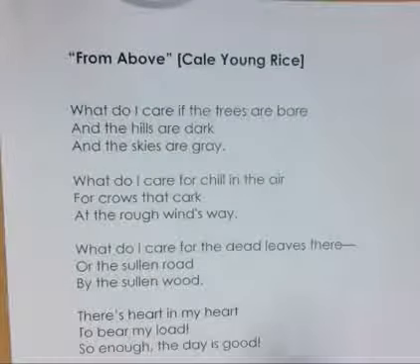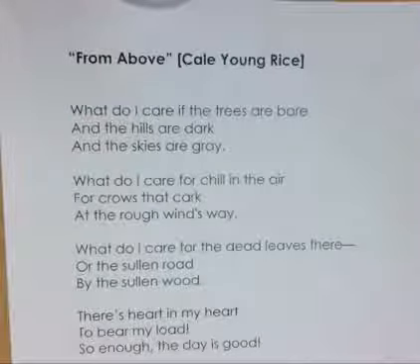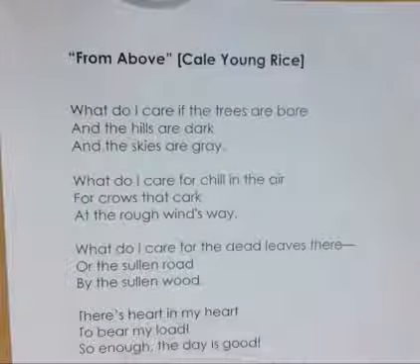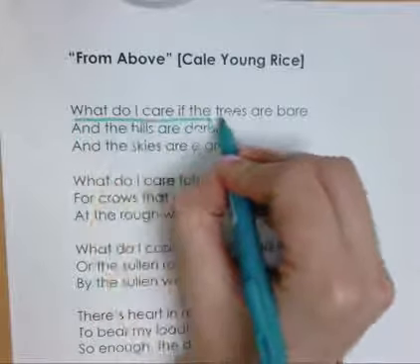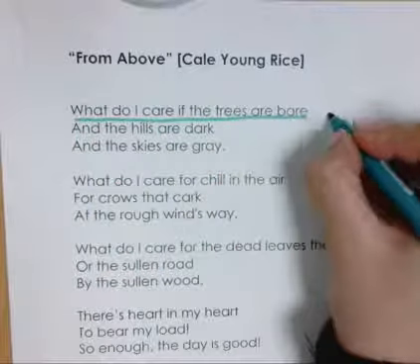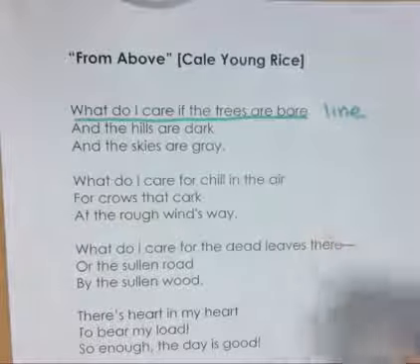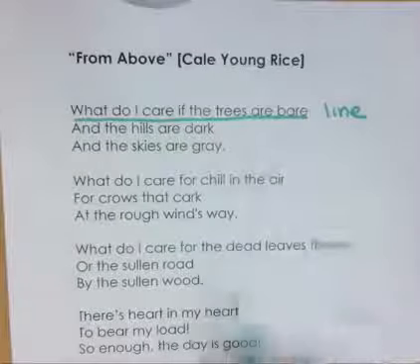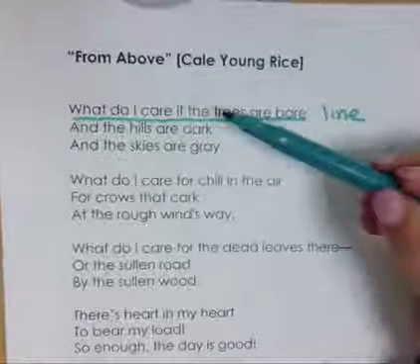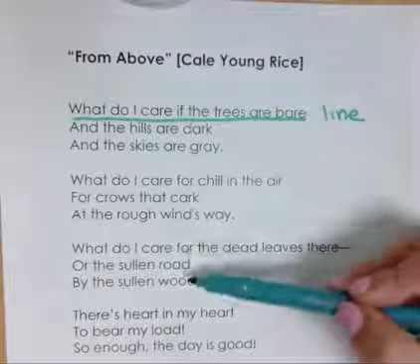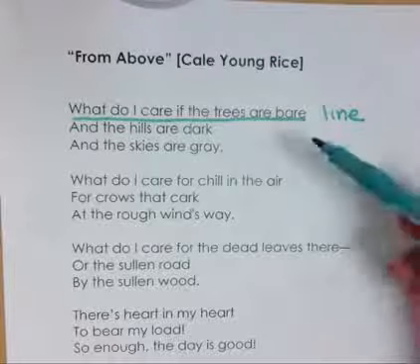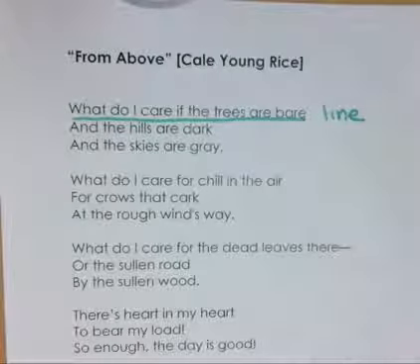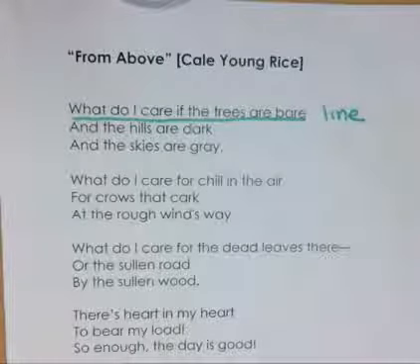Okay, so the first thing we're going to talk about is the word line. So when I talk about lines in poetry, I'm talking literally about one line. Okay, so this is a line of poetry. So in this poem we have 3, 6, 9, 12 lines in the poem From Above. Okay, so that's easy enough to understand.